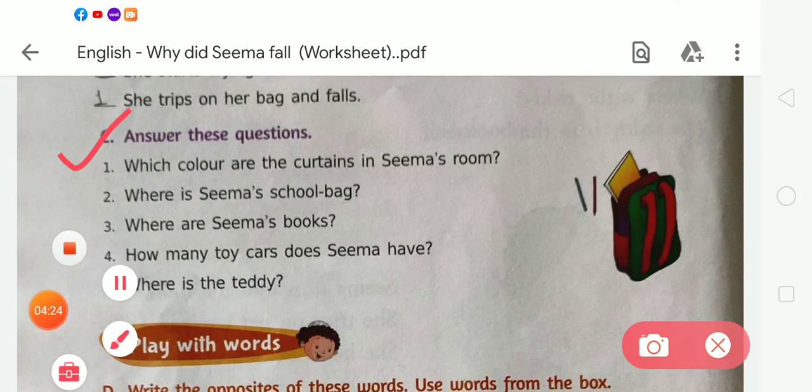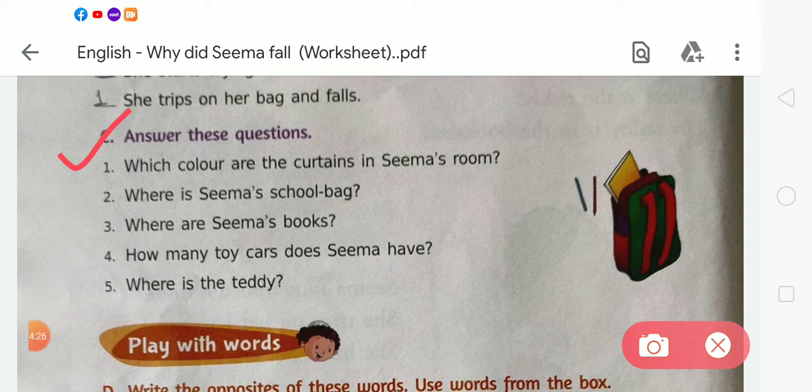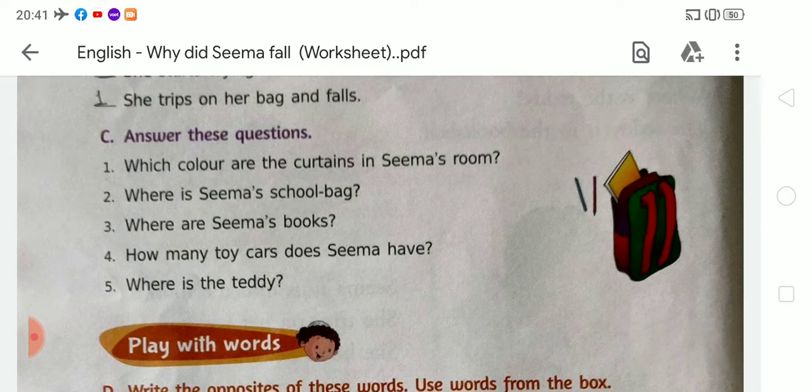Now in exercise C, there is a question and answer section, where you answer the questions. The first question is: which color are the curtains in Seema's room? We all know that the curtains in Seema's room are blue, so the answer will be blue. We have to write the full sentence: the curtains in Seema's room are blue. Now the second question is: where is Seema's school bag?